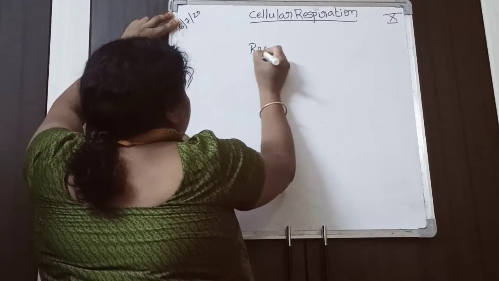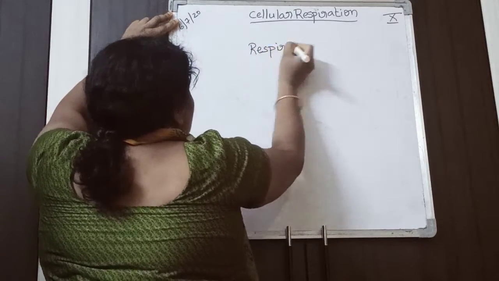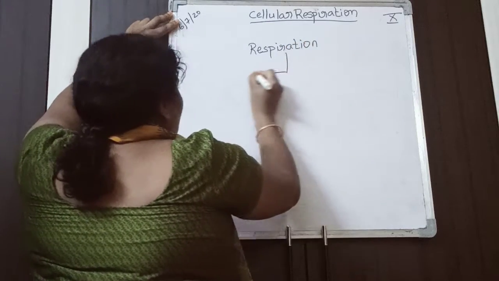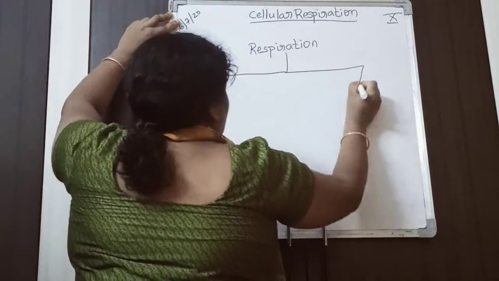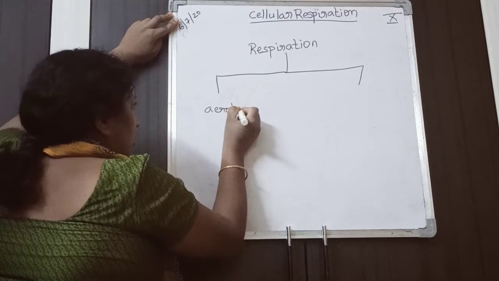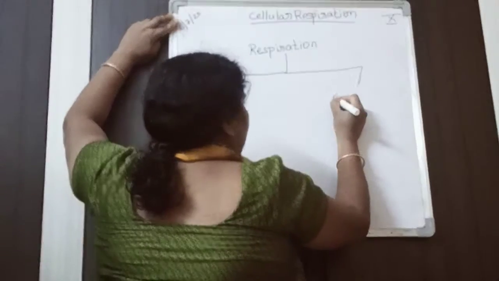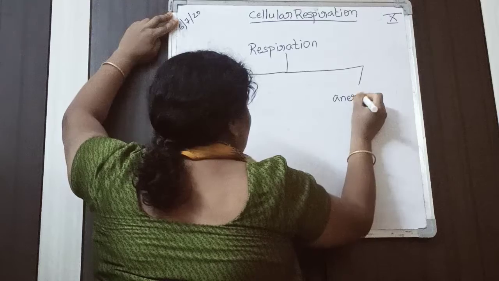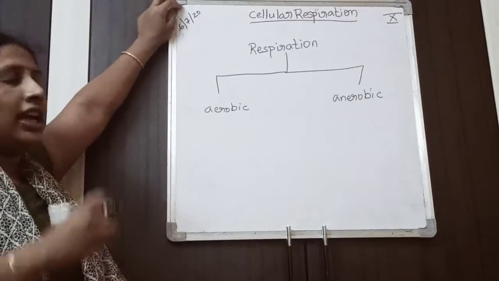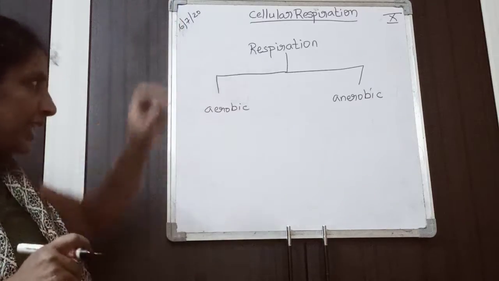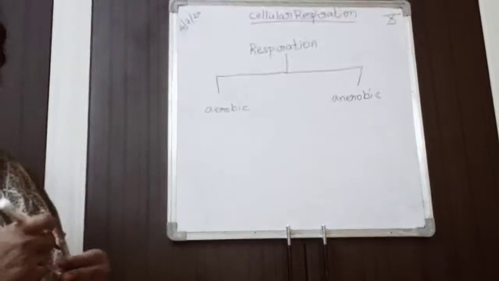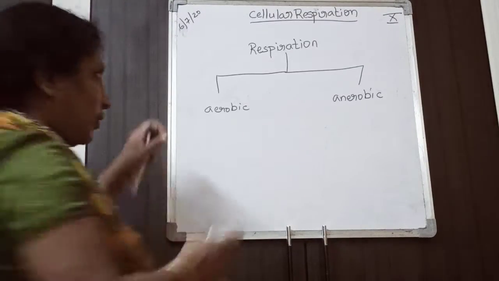What are they? Aerobic and anaerobic. Respiration is of two types, aerobic and anaerobic. Now we will see first what is aerobic respiration, then we will go to anaerobic respiration.